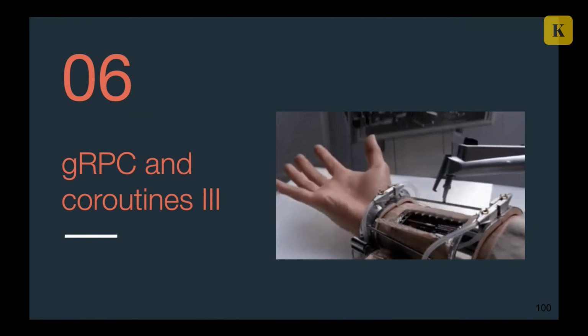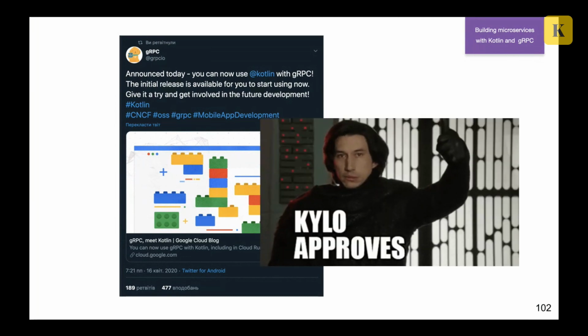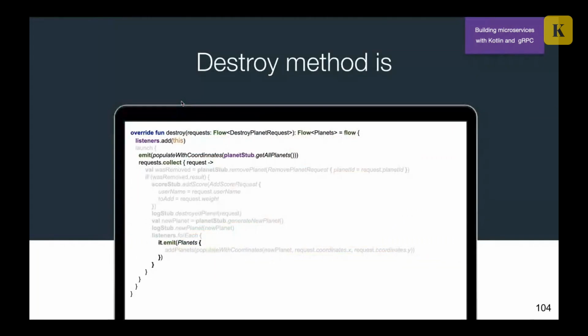But finally, we have some good news. On April 16th, Google announced official support of Kotlin and gRPC, finally, and we have the official gRPC Kotlin library. So let's improve our demo a little bit. My demo is on GitHub and is already updated to this library.